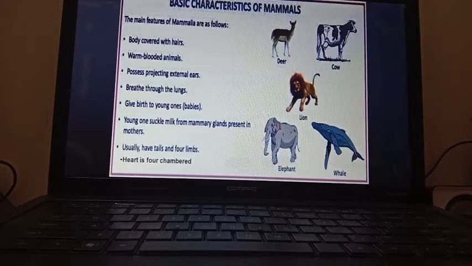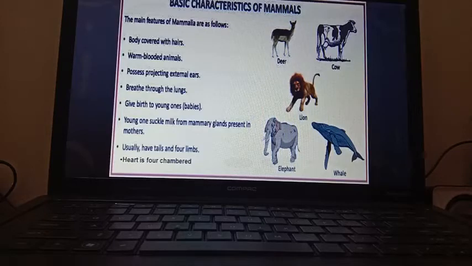They give birth to young ones. That means they are viviparous. So among all the classes of vertebrates, only the members of class Mammalia, the mammals, are viviparous.